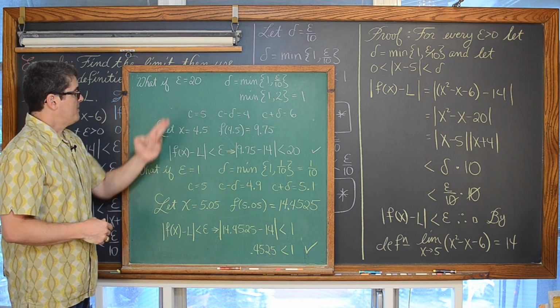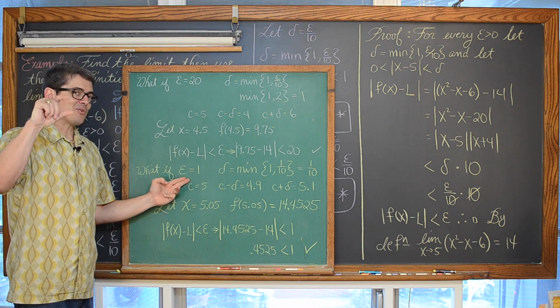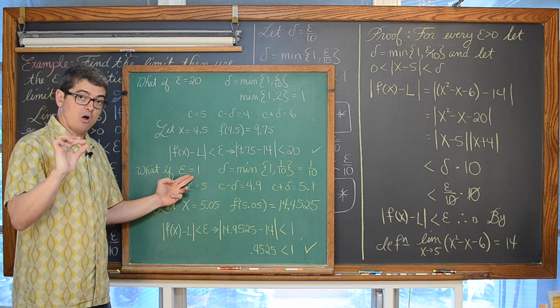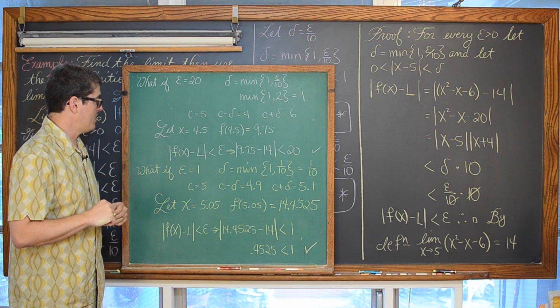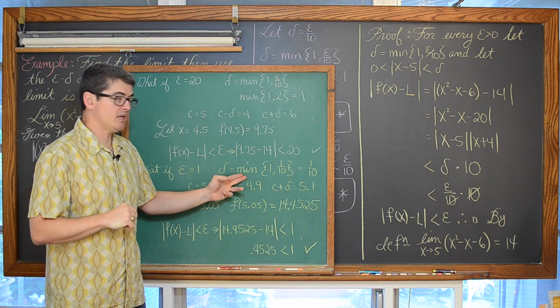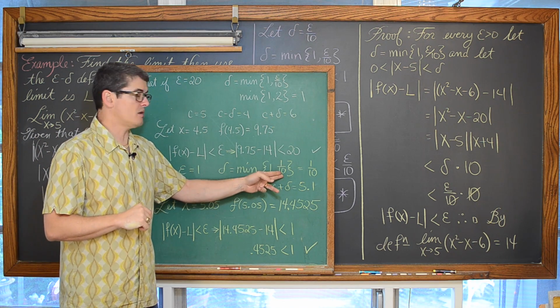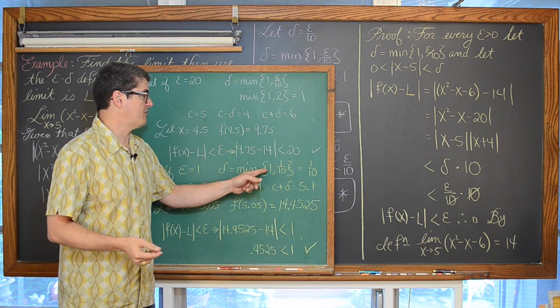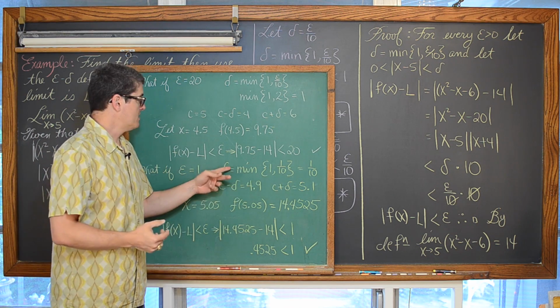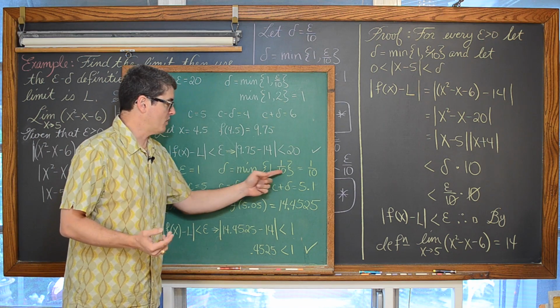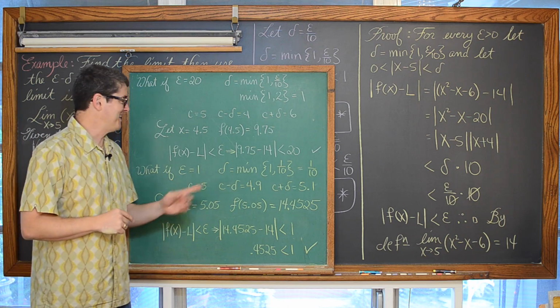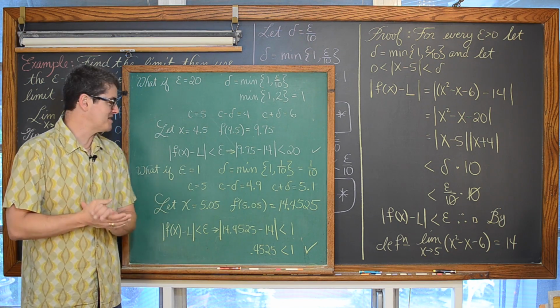Now, if we pick an epsilon value, again, that vertical distance from our limit, that's smaller, if we let epsilon be 1, then we have, again, delta is the minimum between 1 and epsilon over 10. Well, if I say epsilon is equal to 1, then delta is the minimum of 1 and 1/10. So since delta is the minimum of one of these two values, delta is going to be set equal to 1/10.